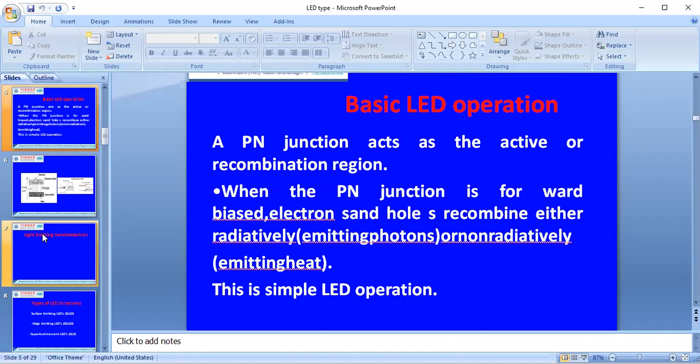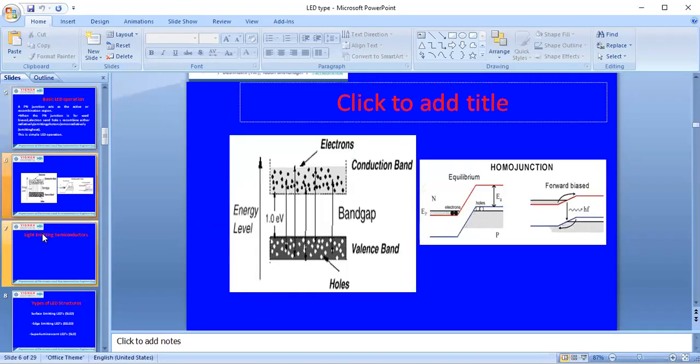In this LED, the basic light emitting diode operation is taken from the PN junction diode, which acts as an active or recombination region. When the PN junction is forward biased, the electron and hole pairs recombine, either radiatively emitting photons or non-radiatively emitting heat. So this is the simple operation behind the light emitting diode.